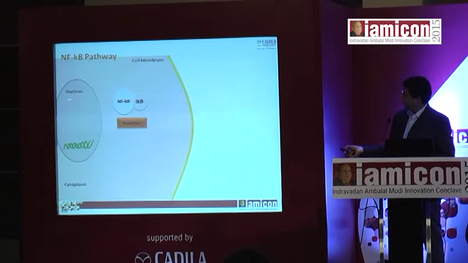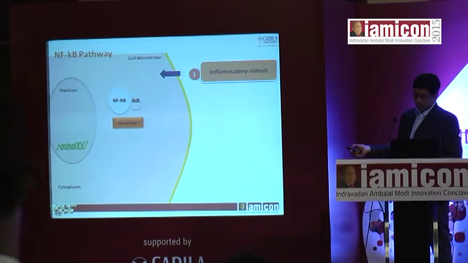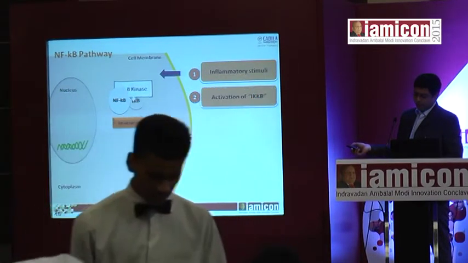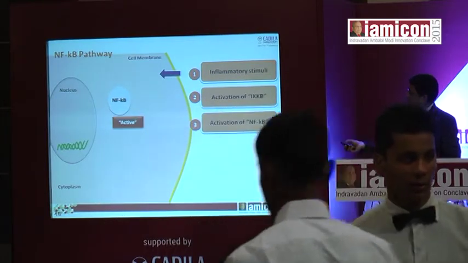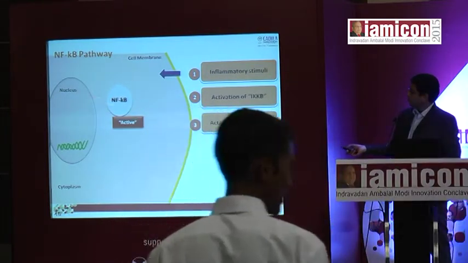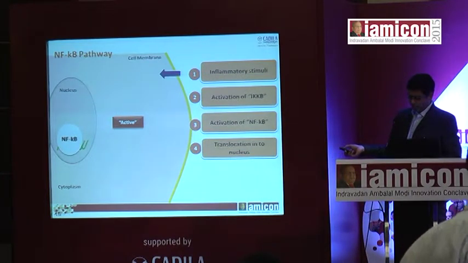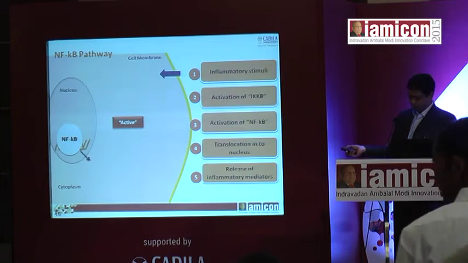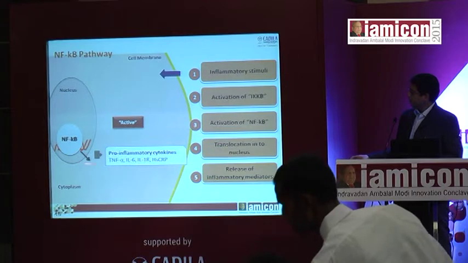So this is actually kept inactive by inhibitor of kappa B, and whenever there is an initiation of inflammatory stimuli, that dissociates the inhibitor, and now the NF-kappa B becomes active. This active NF-kappa B now translocates into the cell's nucleus, and it activates the transcription of the inflammatory mediator mRNAs, and that leads to release of pro-inflammatory cytokines.